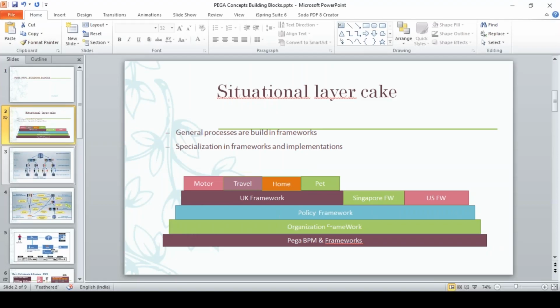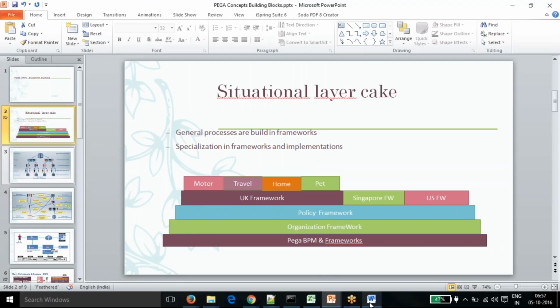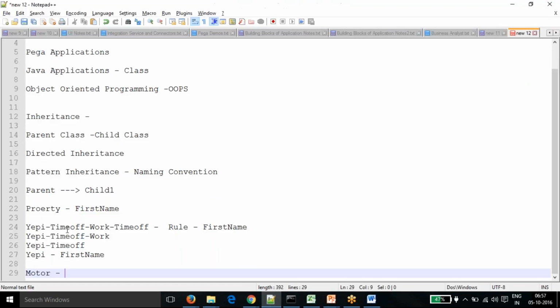Let me give you an example. If I need the vehicle number, this is very specific to motor itself, so in this scenario we define the vehicle number in the motor class itself.